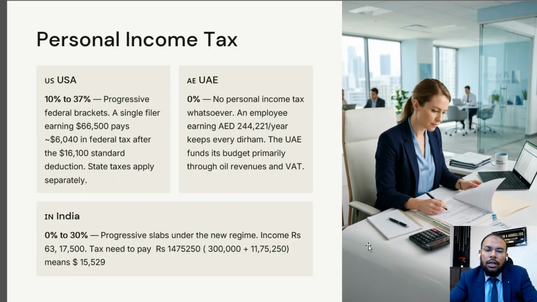If you are a married person or head of house, there is a different standard deduction. Here we will understand just the single filer. After deducting 16,100, you have to pay tax of $6,040. How to derive it? You can see it here in the first slide.